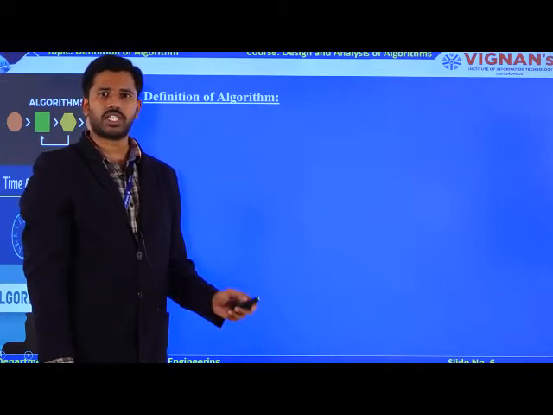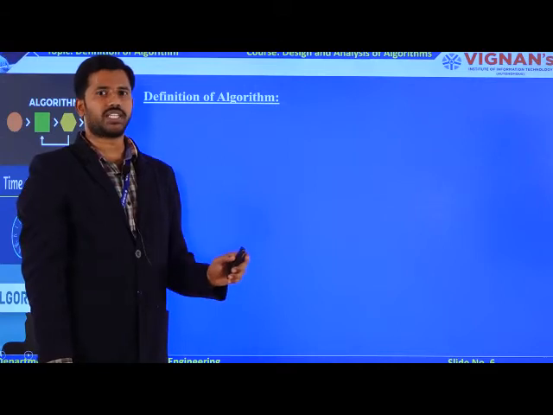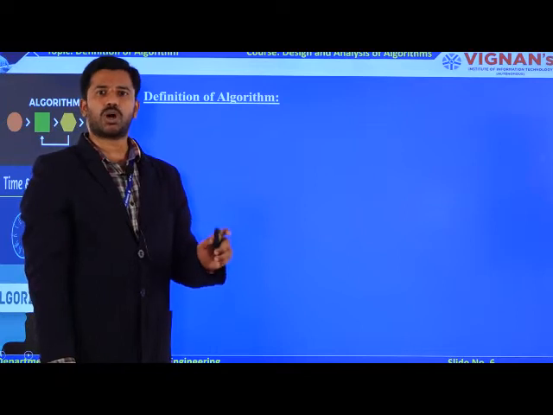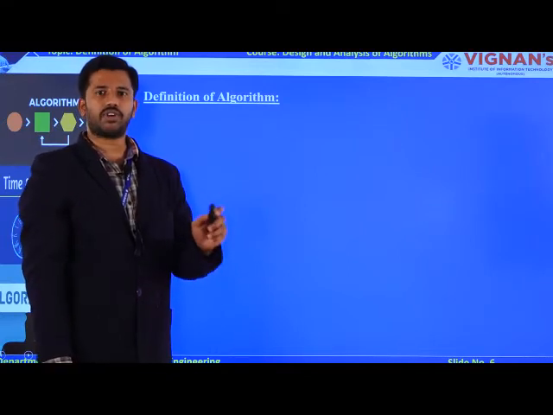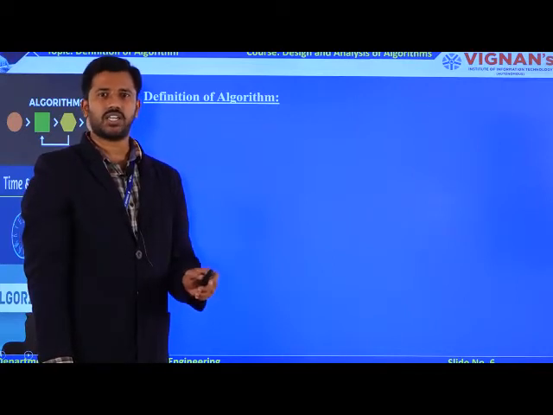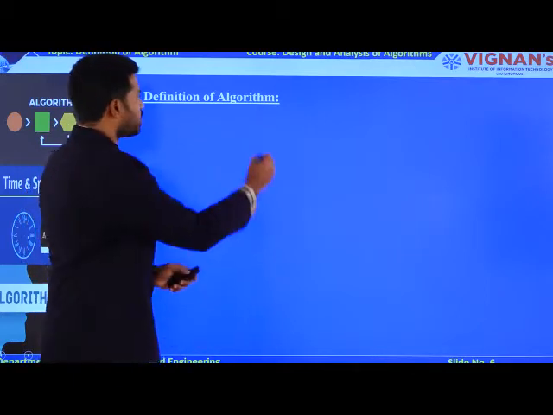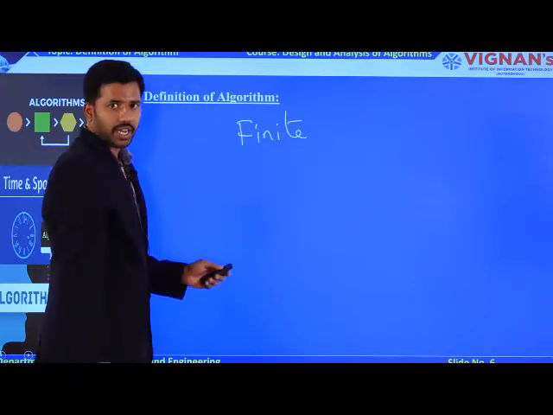So you forgot about the definition? That is the textbook definition. You need to understand the definition of every concept by comparing it to real-time problems. The definition of an algorithm is that it contains some instructions, and those instructions must be finite. The instructions which are available in the algorithm must be finite.